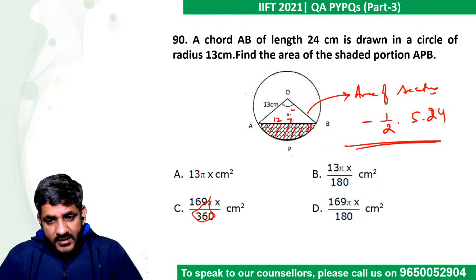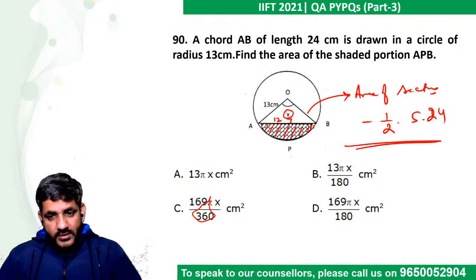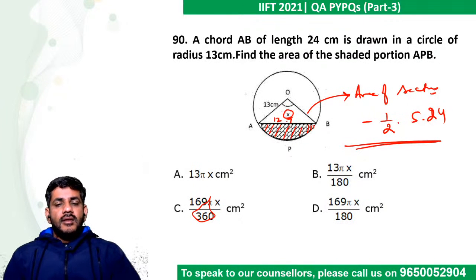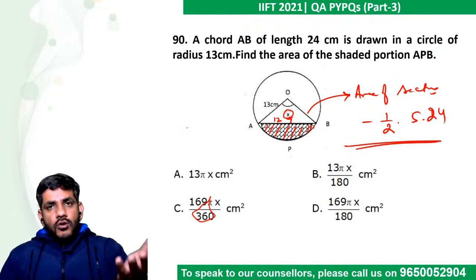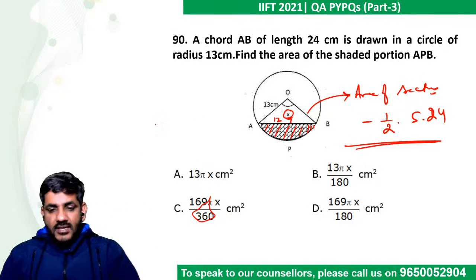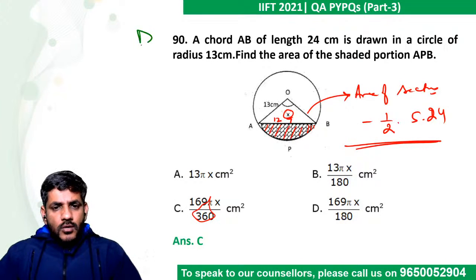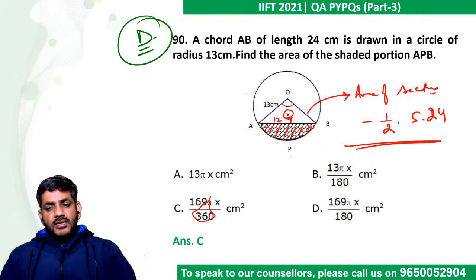And he has already written this as x. Okay. This is already given to us. It is given as x radians. So we all know that 1 degree is how many radians. So just use that and you will get the answer. So this is another doable question that we have during the exam, guys.